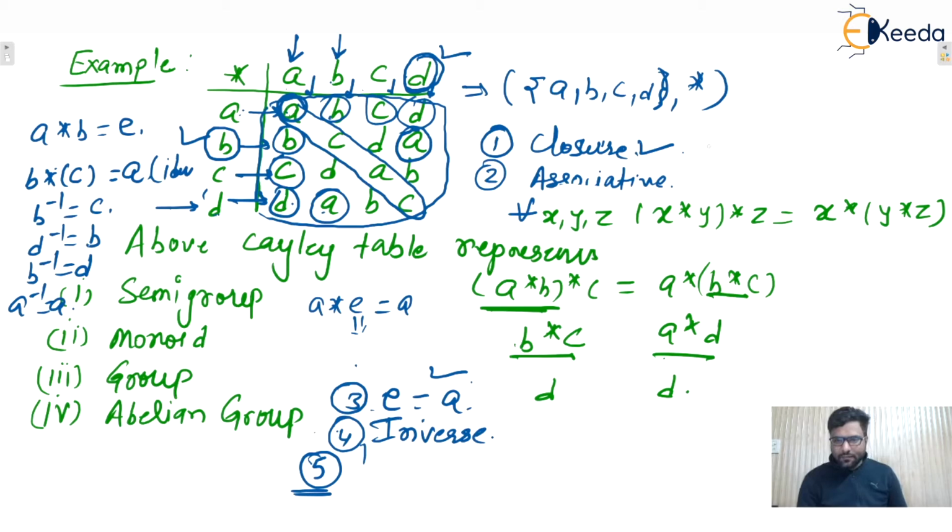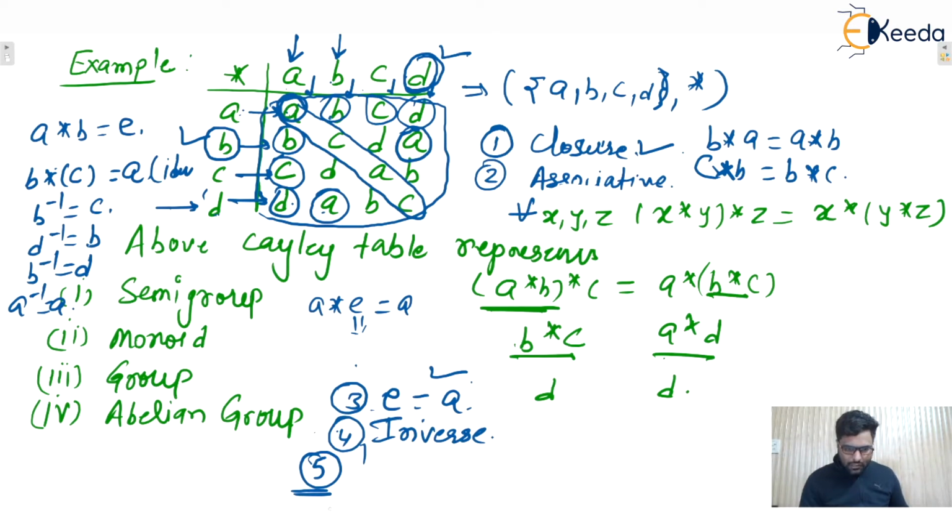Here we can say that B star A is equal to A star B. You can take any one. C star B is equal to B star C, and so on. So if it is symmetric, symmetric means if we take the transpose, then the same matrix, the same table, will be there. That's why commutativity will also be satisfied.